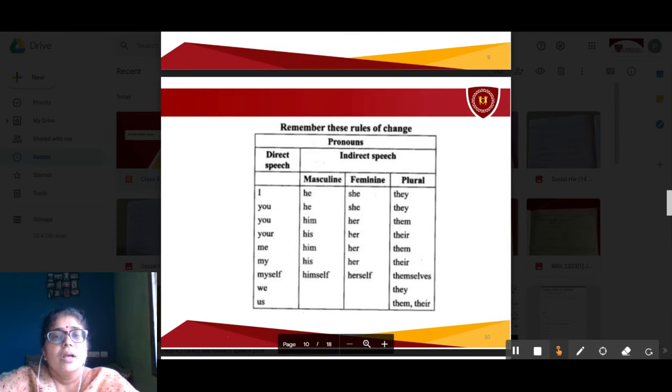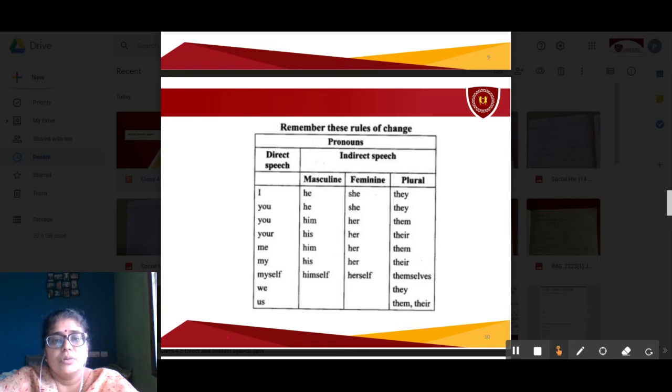Remember, there are a few things that will change, such as the pronouns. Remember these rules of change. The pronouns in the direct speech will change when we are writing in indirect speech. I will change into he, she, or they. You will change into he, she, they.